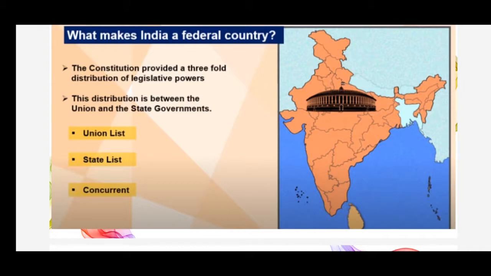This distribution is between the union and the state governments. Now, how will they make laws? That is defined in three lists: the union list, the state list and the concurrent list.